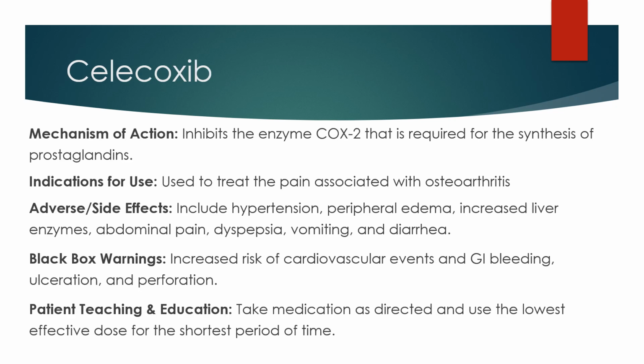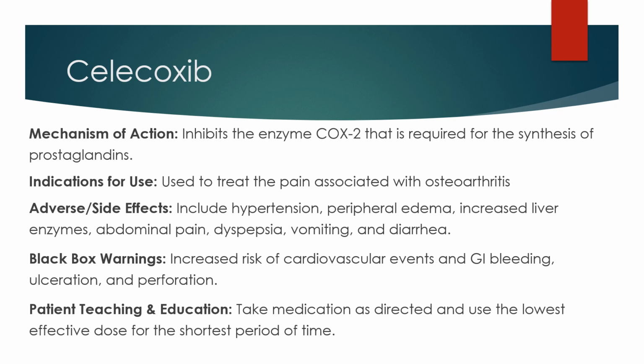Celecoxib or Celebrex is a common NSAID that you may see people take at home. It's a COX-2 inhibitor, which means its mechanism of action is to inhibit the enzyme COX-2 that's required for the synthesis of prostaglandins. It's used to treat pain associated with osteoarthritis, but it's not without its issues.